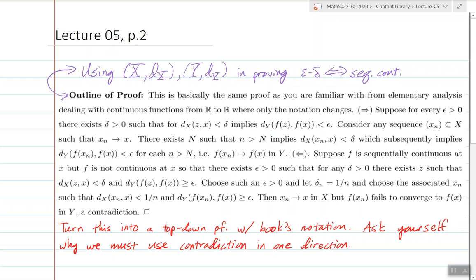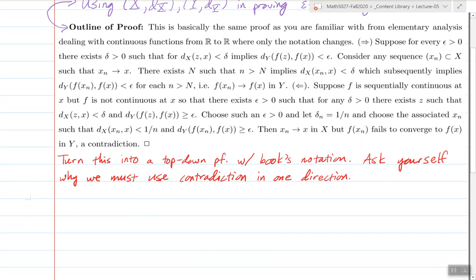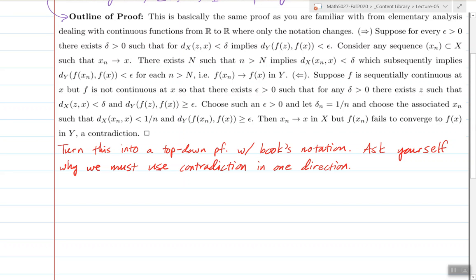I sketch out the basic proof that you've probably seen from elementary analysis about the equivalence of these, especially if you go look in the Ross book I recommend. The only thing that really changes is the notation. I just kind of wrote it all out; this is more of an outline of a proof, but it's a fairly detailed outline. You should try to turn it into a top-down proof using the book's notation, maybe not his f of P, but m's and n's. It's a good translation exercise.